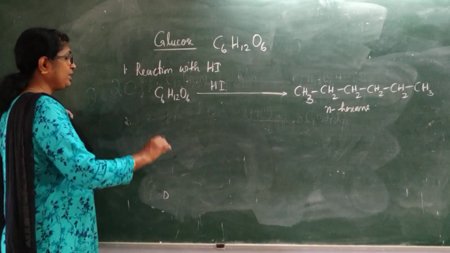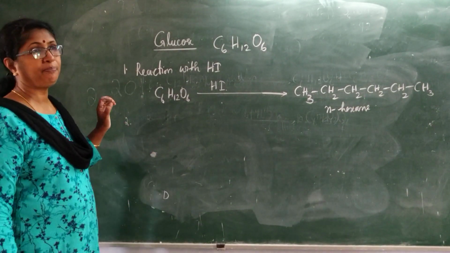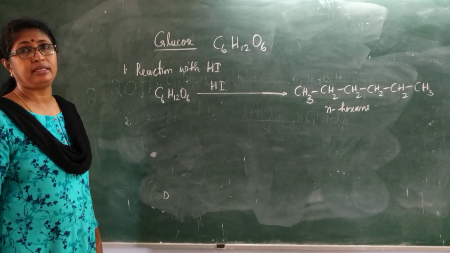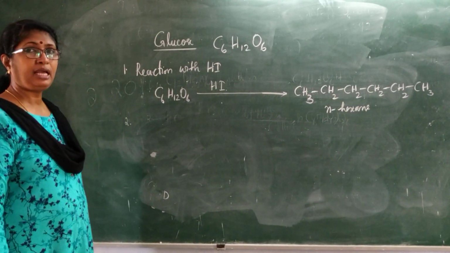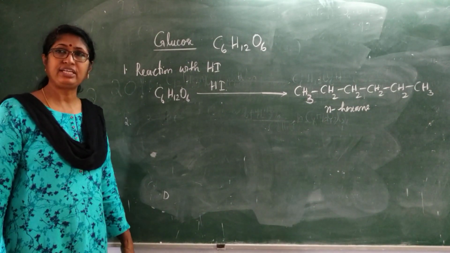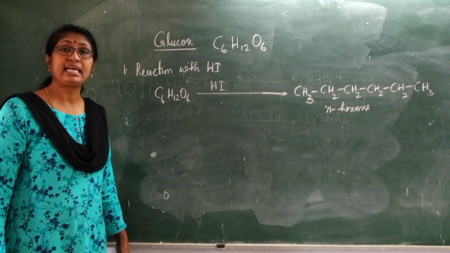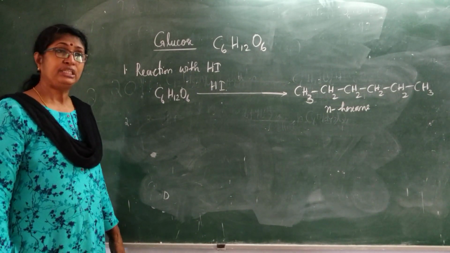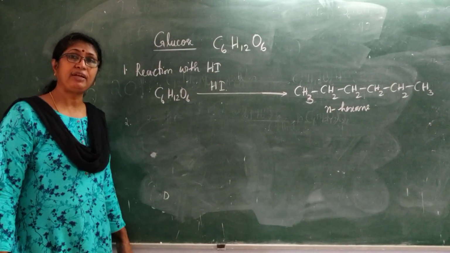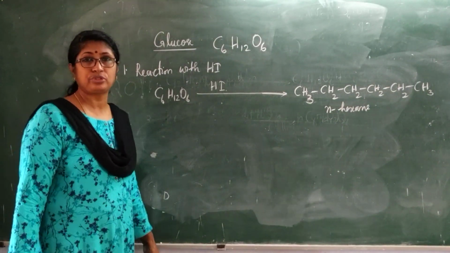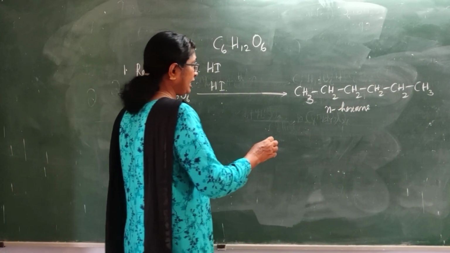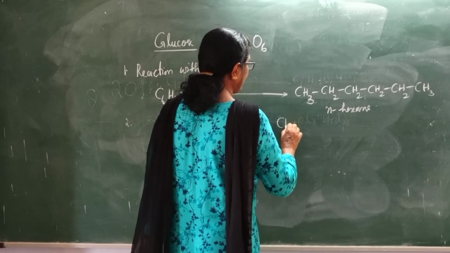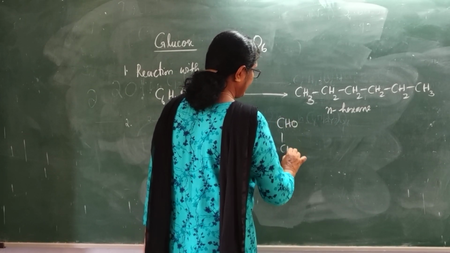Now, when glucose is treated with hydroxylamine, you will get oxime, and when it is treated with hydrogen cyanide, you will get cyanohydrin. These two reactions are given by carbonyl compounds, showing that glucose contains a carbonyl group, CHO, CHOH, CH2OH.